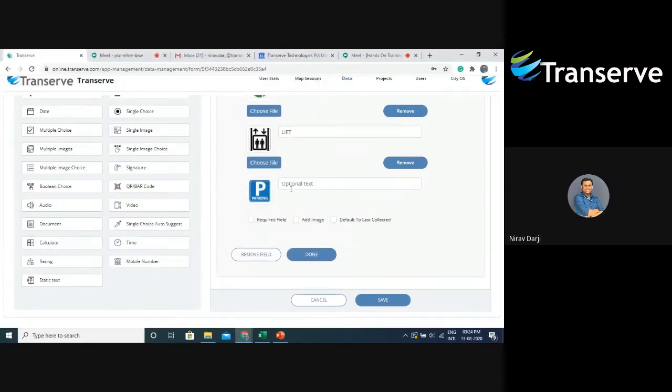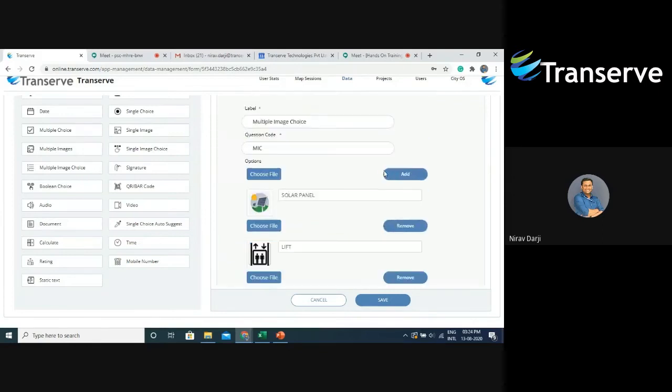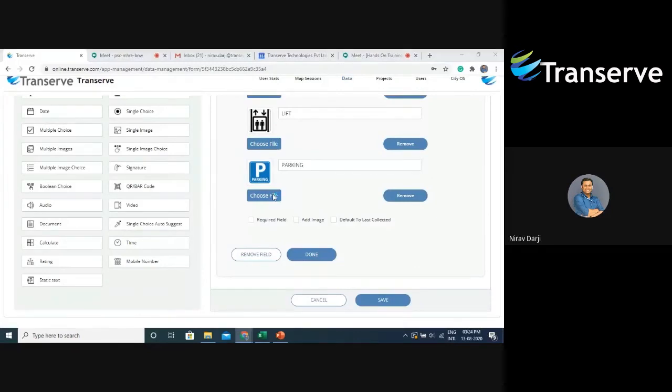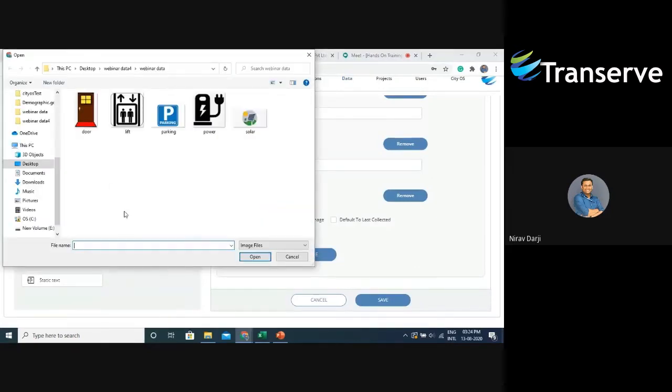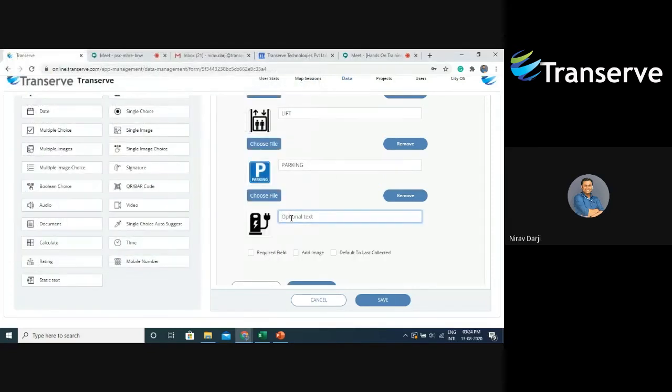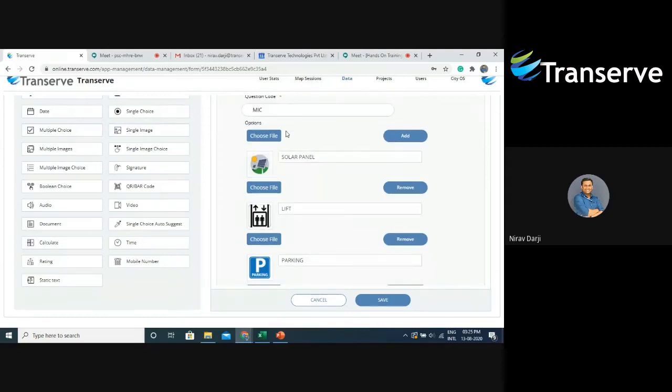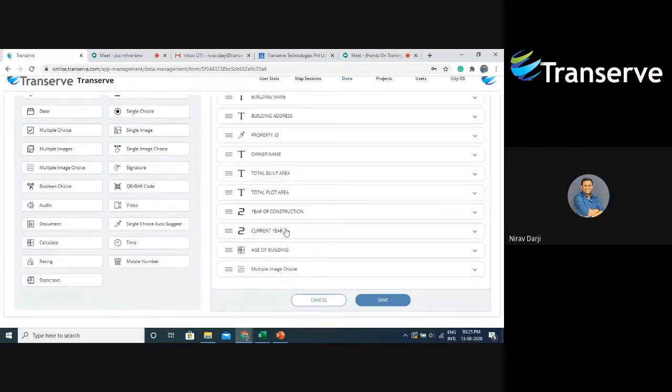I'll select one of the images. I'll say parking. Then I will add one more option, that is power backup, if that building has a power backup facility. I will select the image and say power backup. Now that I've added 4 options, I'll say done.